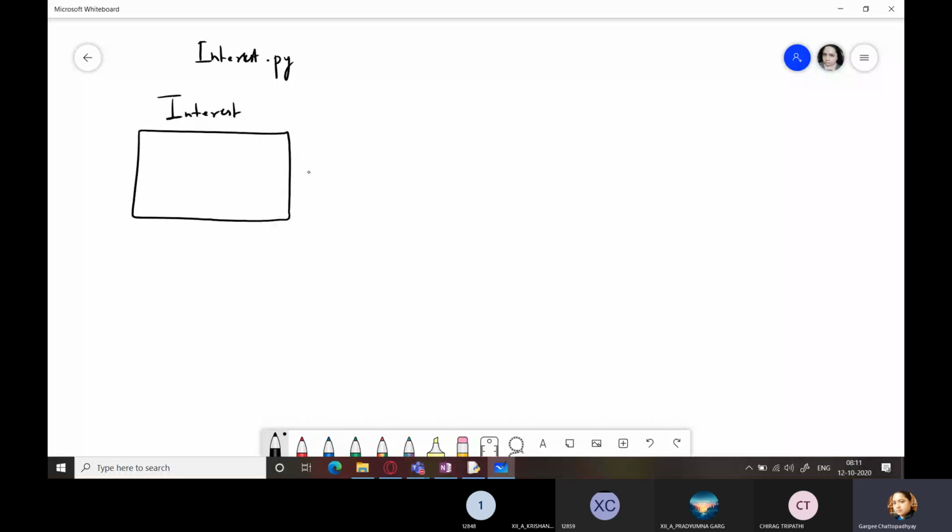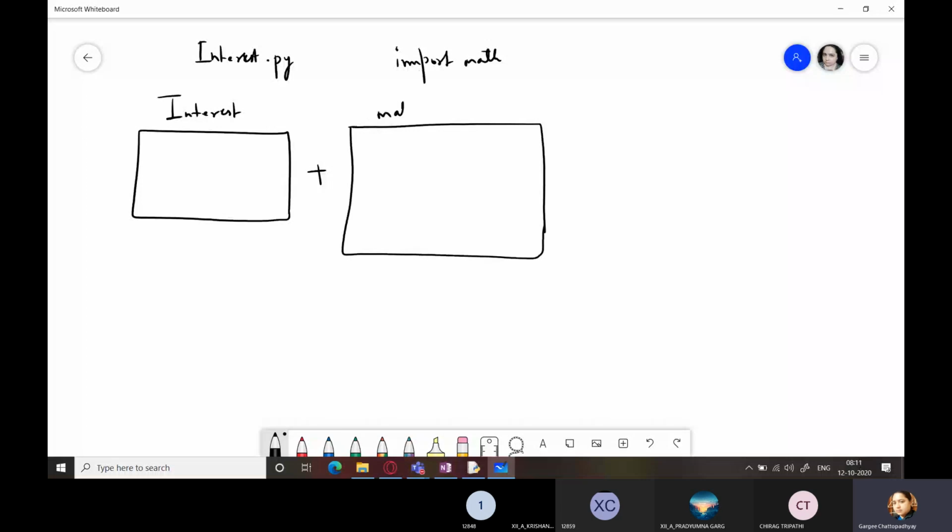Now in your program you want to use some mathematical functions, so you import math. You import the math module. Now, because you import the math module, Python automatically creates a new namespace named math and attaches it along with your program's namespace.